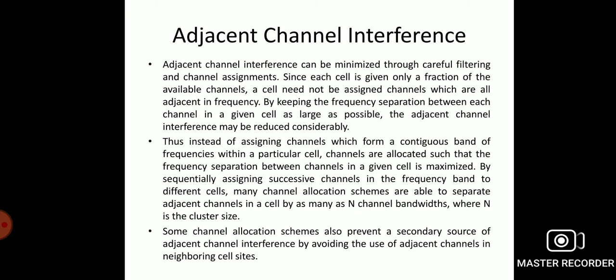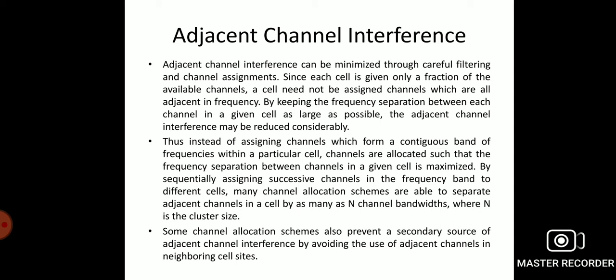So how to reduce the adjacent channel interference? It focuses on two important points. Number one, proper filtering method. Number two, channel assignment method. Each and every cell in a cluster in a cellular zone is allocated a set of channels.